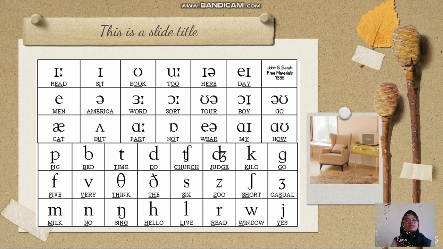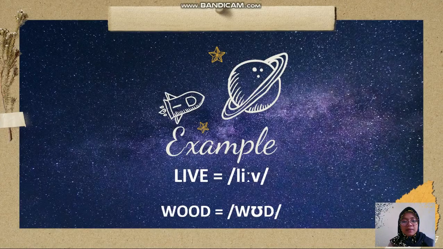Okay, this is how to read the words one by one in English. So this study is phonetic: how to produce the sound of speech in language. Example: leaf and wood.